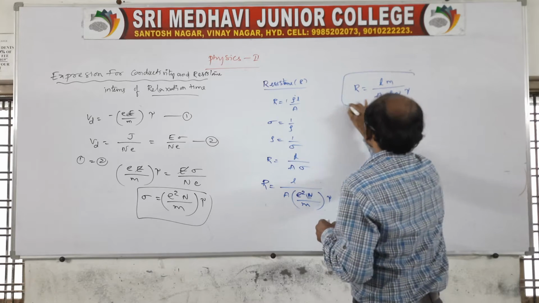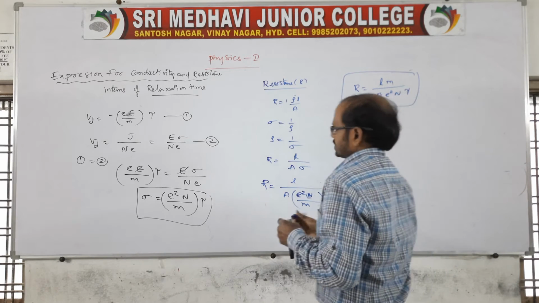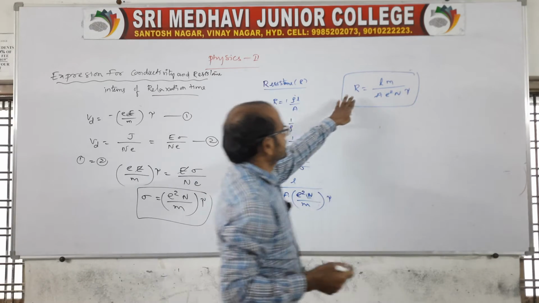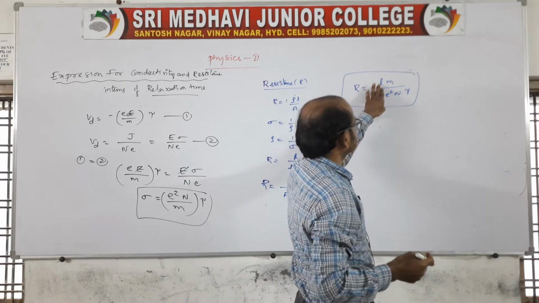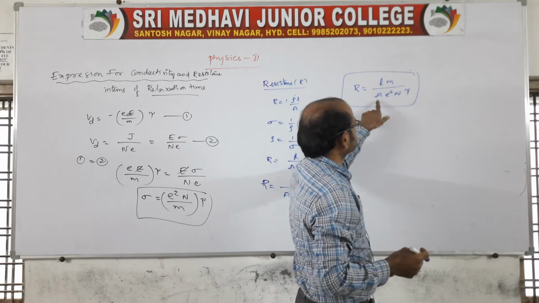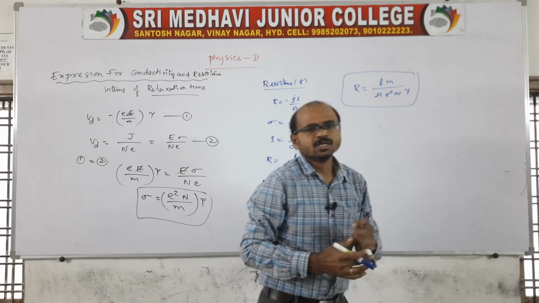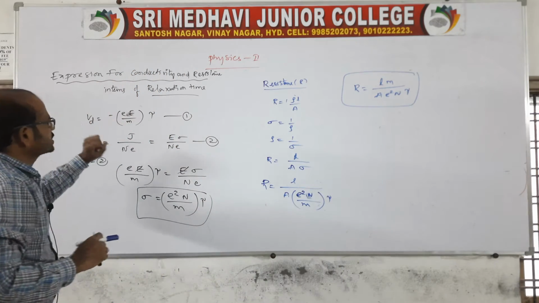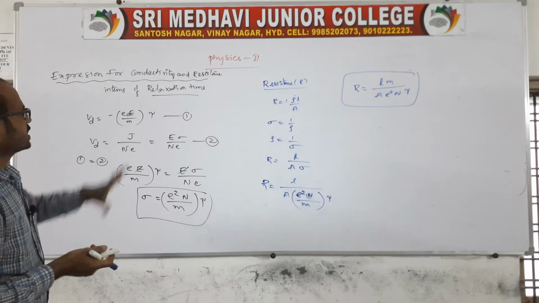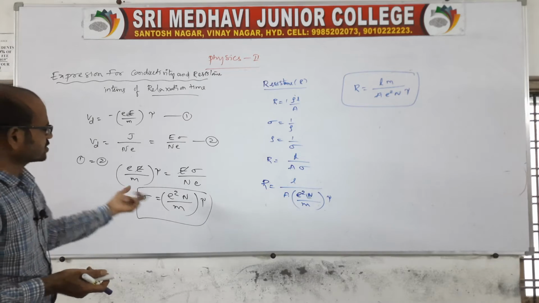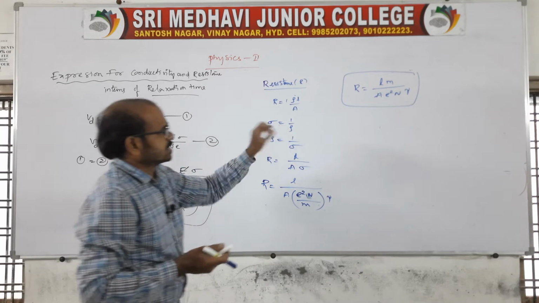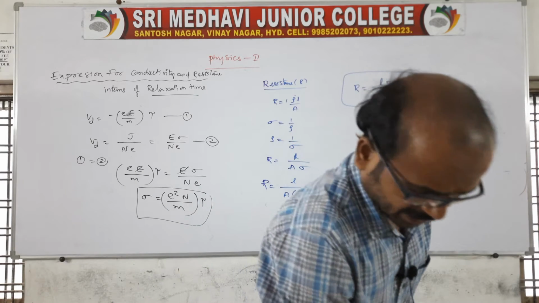This is in terms of relaxation time. One is the conductivity, one more is the resistance. So resistance is equal to small m by A into E square into capital N into tau. These are the two expressions, conductivity and resistance in terms of relaxation time, where relaxation time is tau.